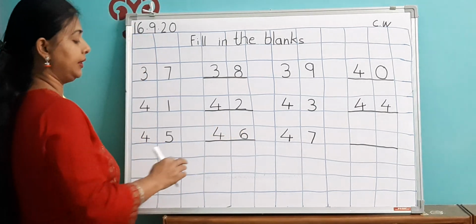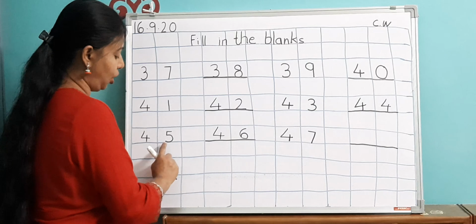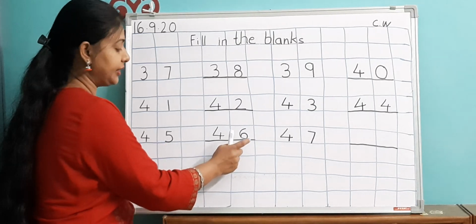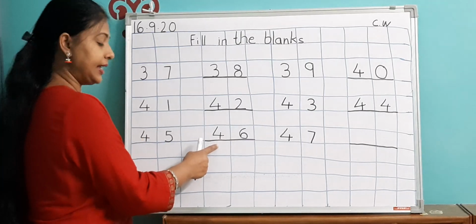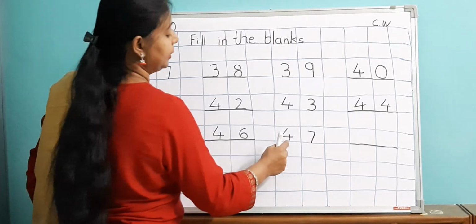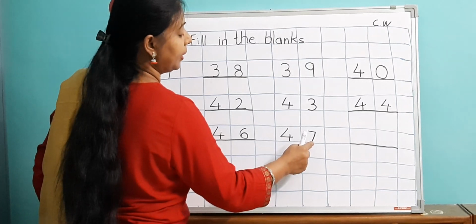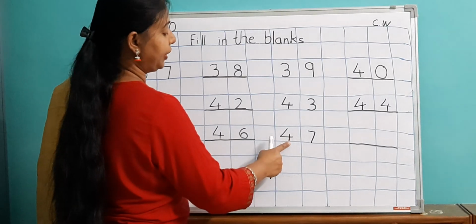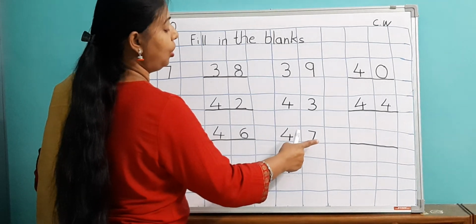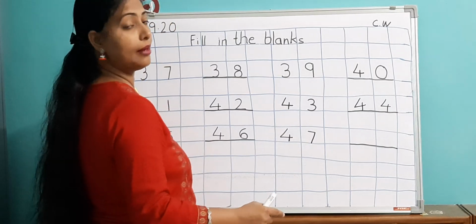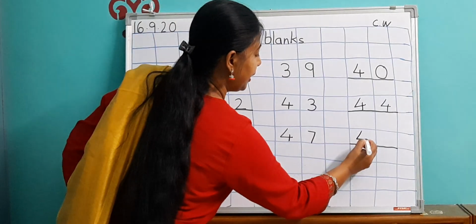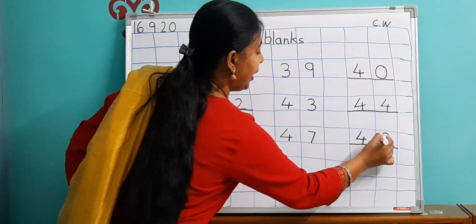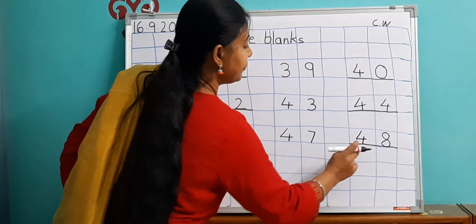This is 4, 6, 46 because after 5 comes 6. So you will write here 6 and 4 will be the same as it is. Now this is 47. After 46 comes 47. So after 47 what comes? 48. After 7 comes 8. So you will write here 8.